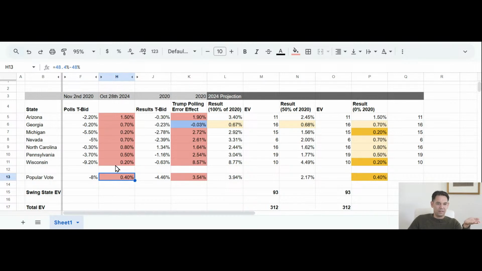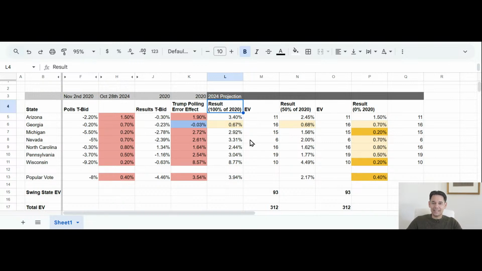Wisconsin, this is a massive swing in the polls, 9%. So that is the first indication that there might be some concerns for the Democrats, because Trump just leads everywhere. Now, on top of that, we have this polling error effect, and we can now do 2024 projections.